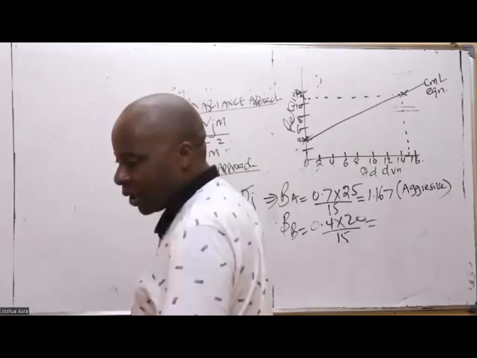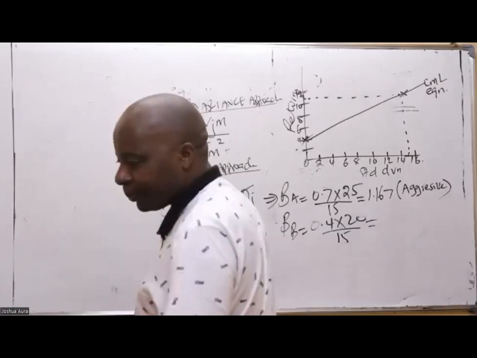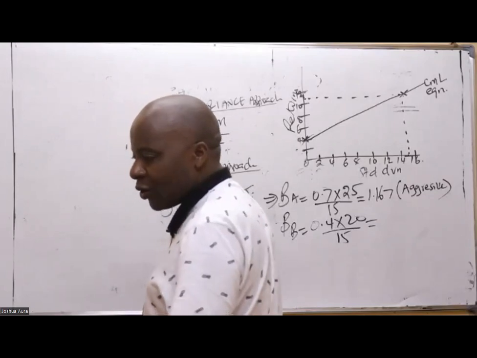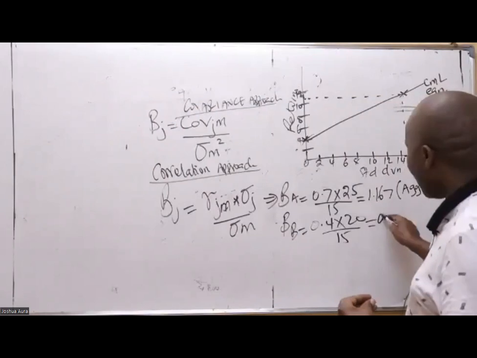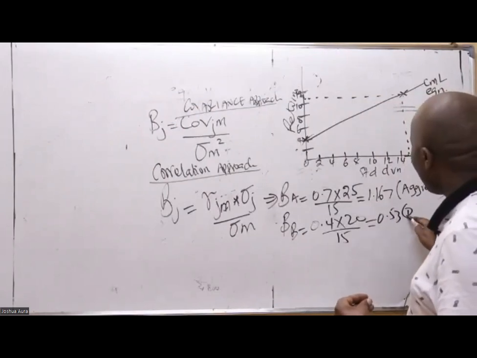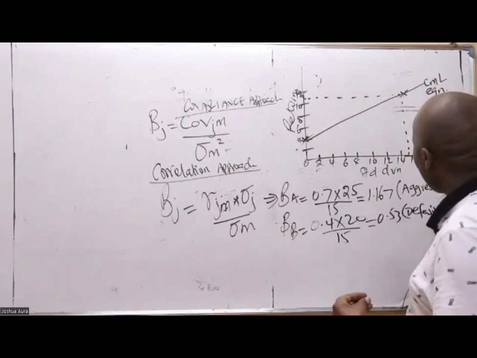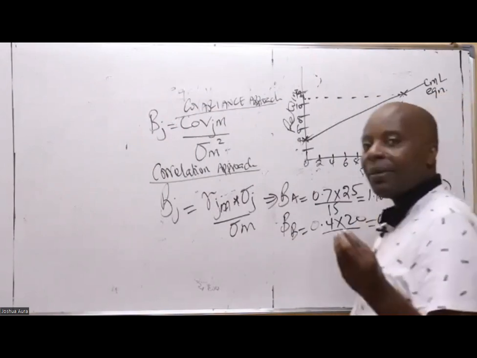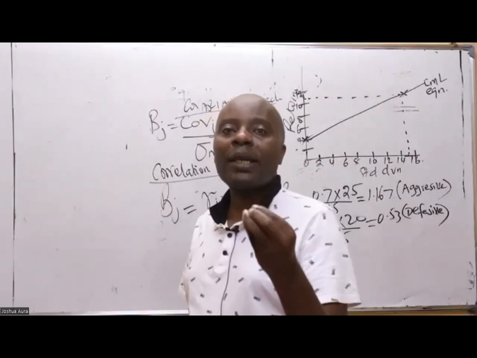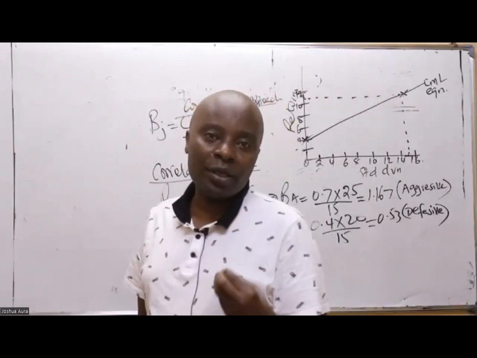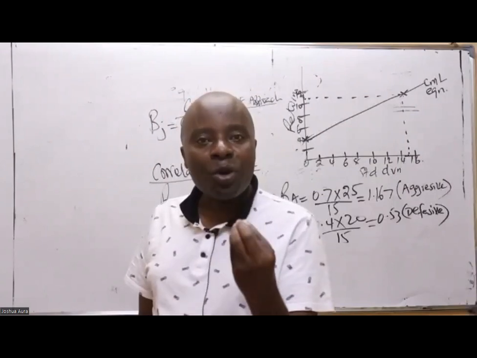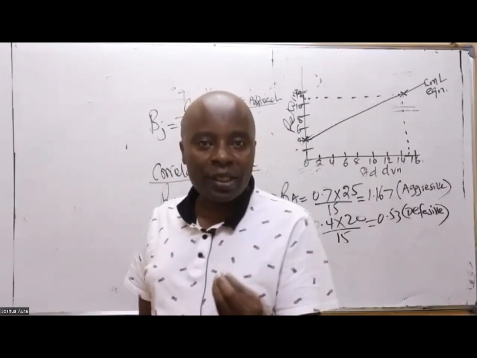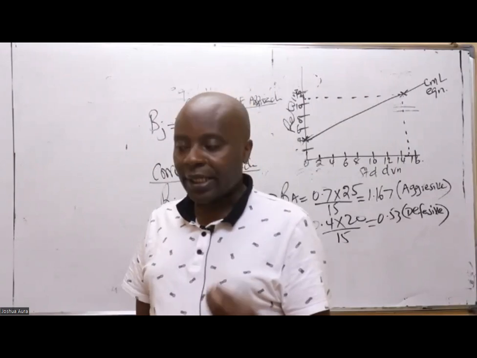So ladies and gentlemen, what are you able to tell me about B? It is 0.53, and because it's 0 point something, this automatically becomes defensive. The moment you keep writing such things for the examiner, the examiner will know they are marking the script of a very bright student. That's how you demonstrate a broad and deep understanding of the subject.